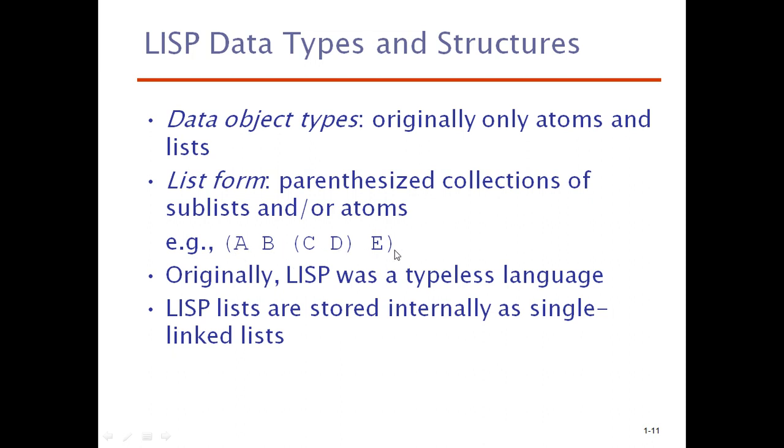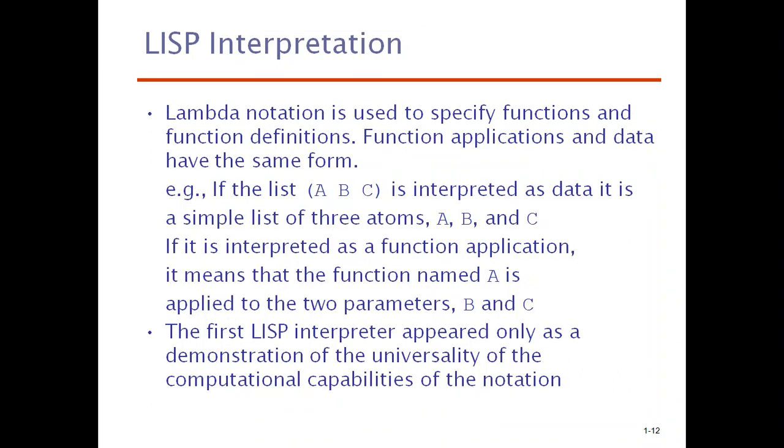We have seen lambda functions previously. What are lambda functions? Lambda functions are nameless functions. Lambda notation is used to specify functions and function definitions in Lisp. Function applications and data have the same form.